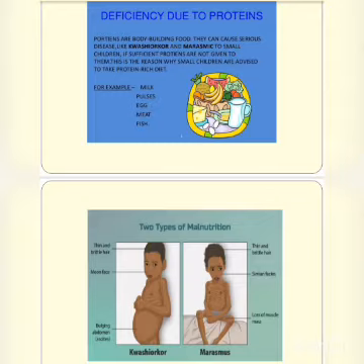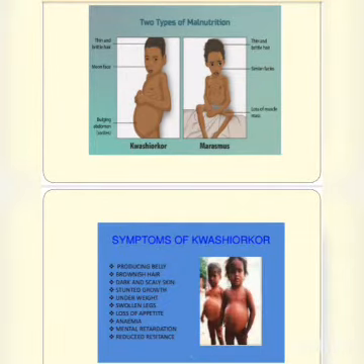What is a protein rich diet? Means what are the sources of a protein rich diet? Examples are milk, pulses, eggs, meat, fish. Next, as I told you, two types of malnutrition occur due to the deficiency of protein. One is kwashiorkor and the second one is marasmus. How would you tell them apart? There is the kwashiorkor disease and there is the marasmus disease.